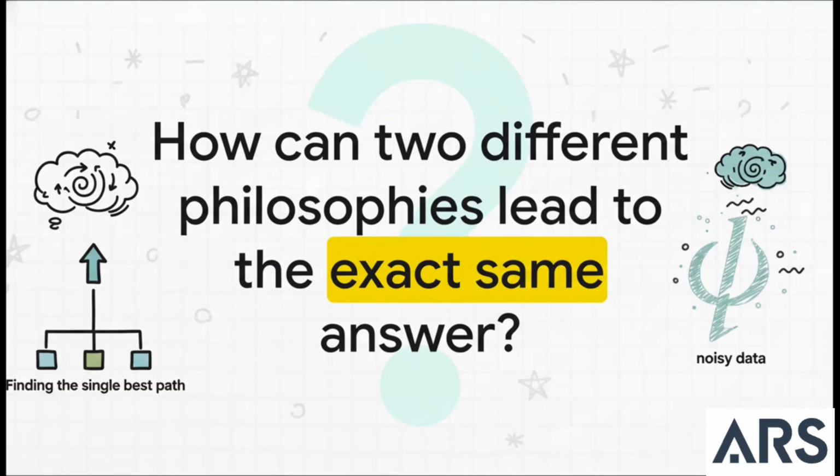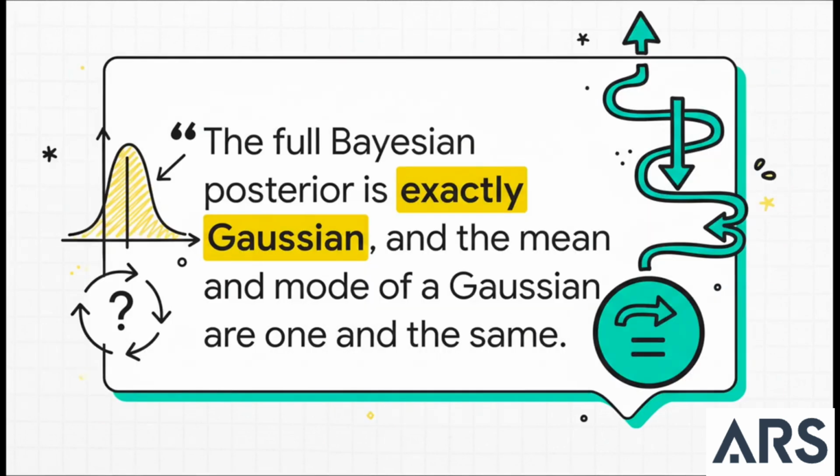But wait a second. What gives? How is that even possible? One method was looking for the average of a whole cloud of possibilities. The other was hunting for the single best path. How on earth can they give us the exact same result? And this is the magic trick, right here.